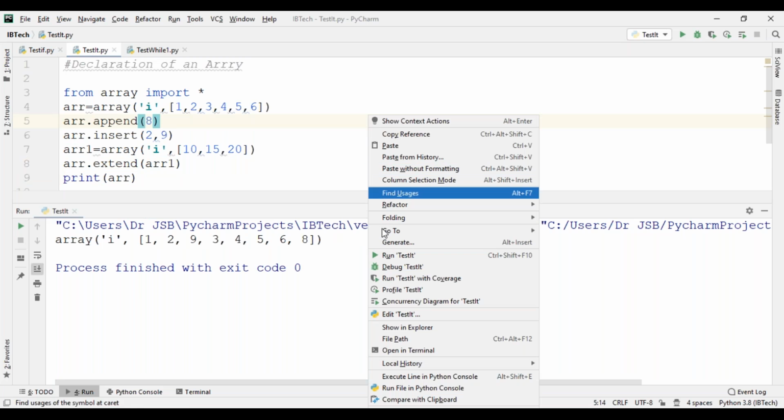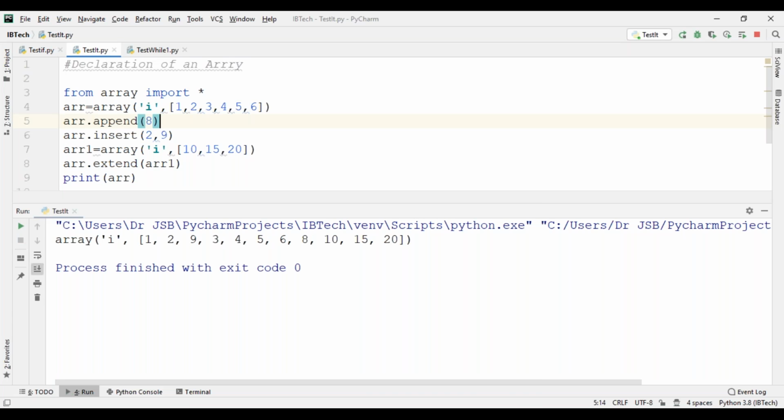See now, you got the answer: 1, 2, 9, 3, 4, 5, 6, 8. This is the previous array, right? So the next array, 10, 15, 20, is added to the previous one. Yes or no? Am I correct? Yes, sir.